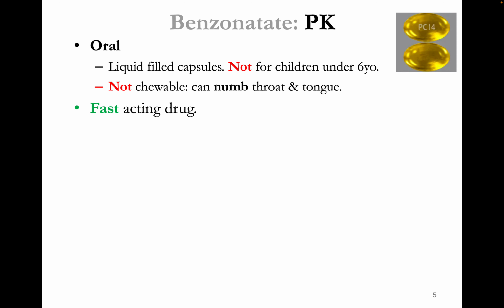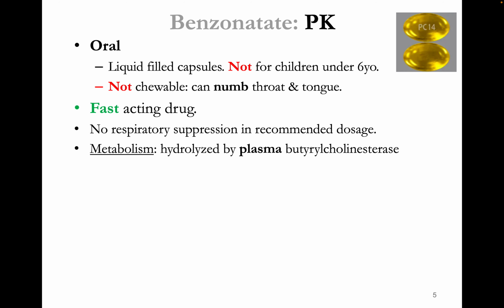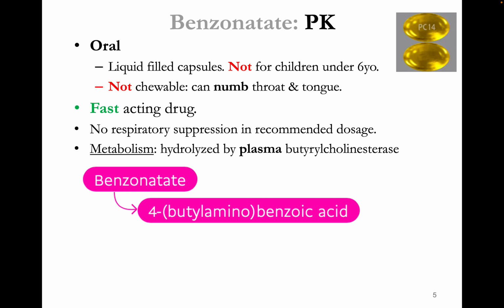Then another point: it's a very fast-acting drug. It's effective within about 15 to 20 minutes and lasts up to 3 to 8 hours. If a patient is taking the recommended dosage, there is no respiratory suppression. This drug is metabolized by hydrolysis by plasma butyryl cholinesterase. There's nothing to memorize, but keep in mind this is important for one reason.